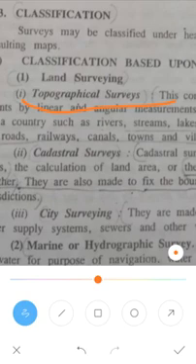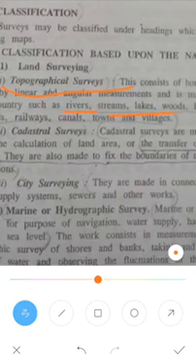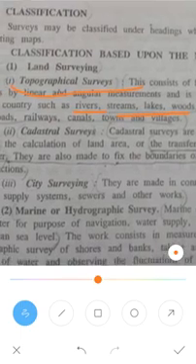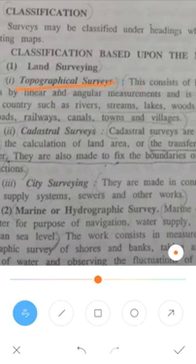It is made to determine natural features such as rivers, streams, lakes and woods, and artificial features like roads, railways, canals, towns and villages. That's the topographical survey.